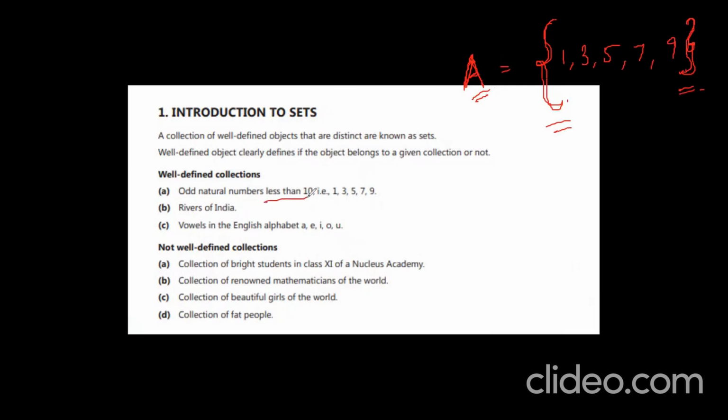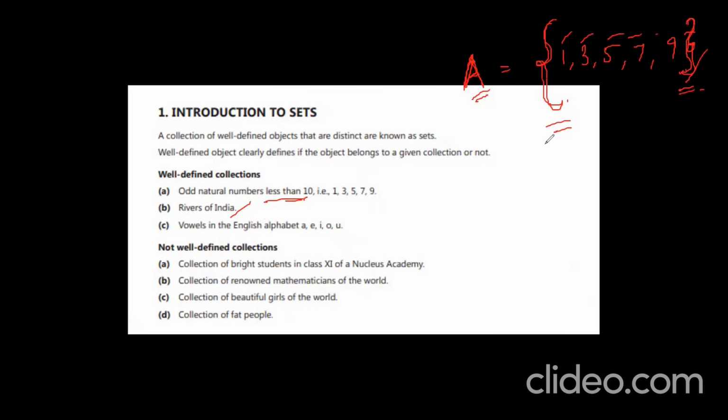Numbers less than 10, those are all odd numbers. Can I represent it like this? Right. Is it a well-defined set or not? Yes, because you take an odd number which is less than 10. Next they are saying rivers of India. What are the rivers of India? You can write.